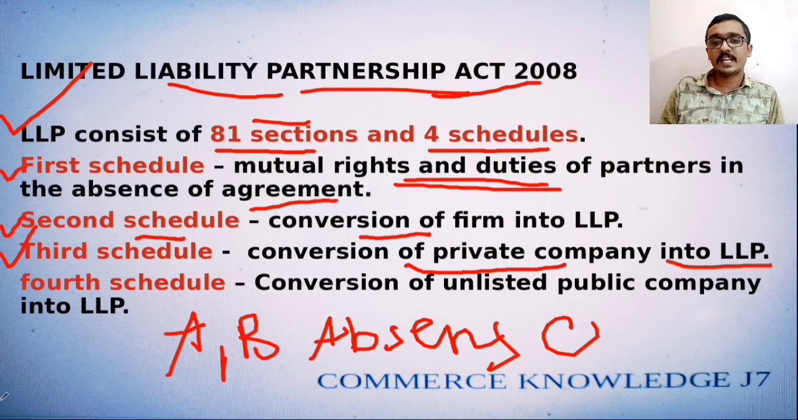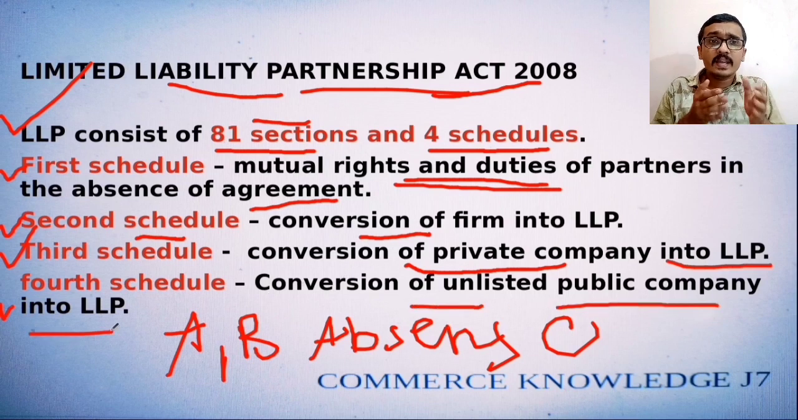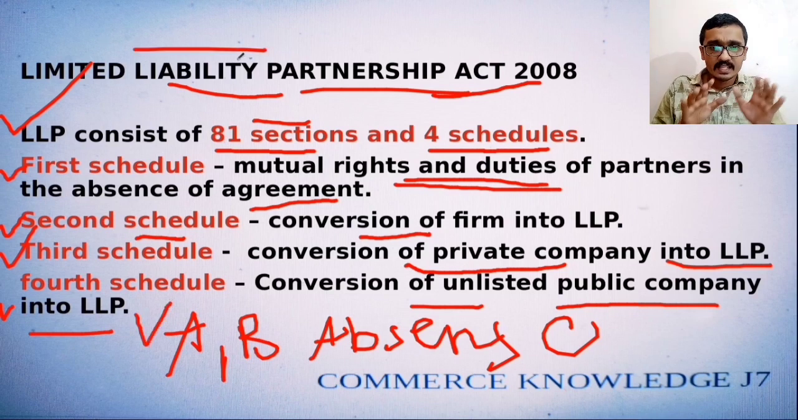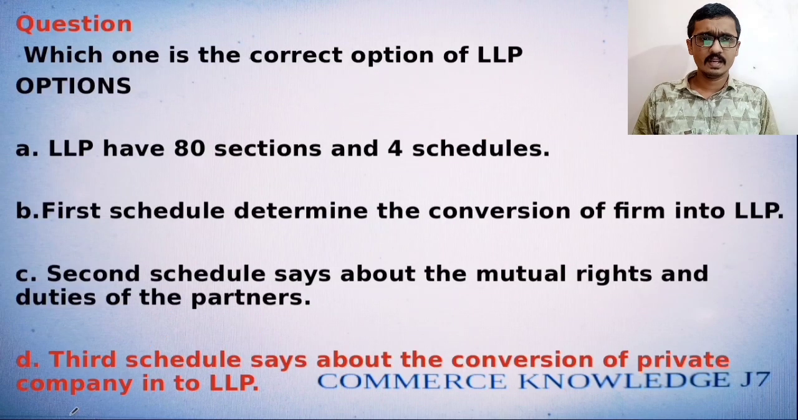Then the final option is the fourth schedule, conversion of an unlisted company into LLP. What do we mean by an unlisted company? A company which is not listed in a recognized stock exchange. Such unlisted companies which move into the Limited Liability Partnership are mentioned in the fourth schedule of the Limited Liability Partnership Act 2008. These are the explanations. Yes friends, option D is the right answer.